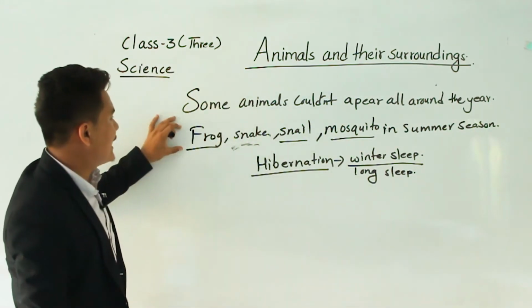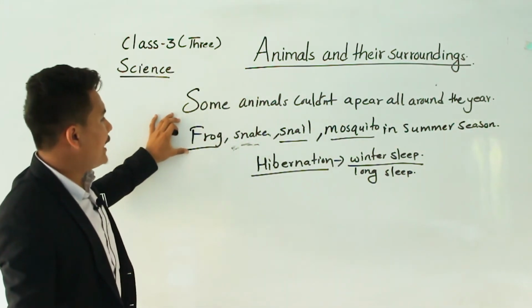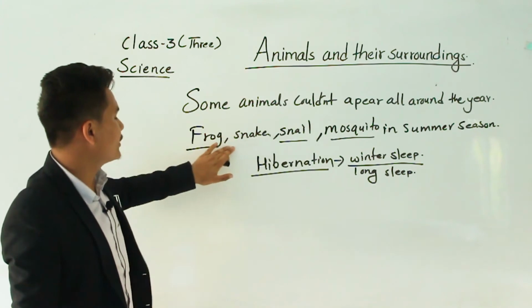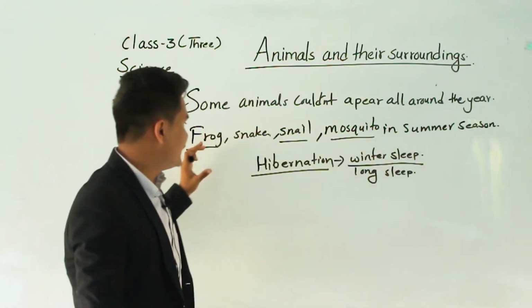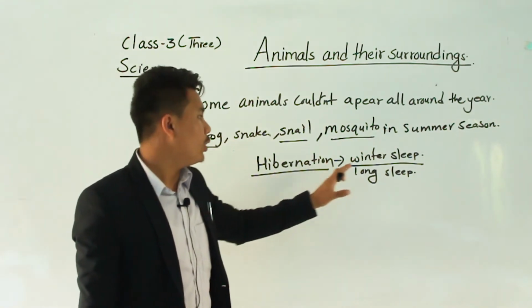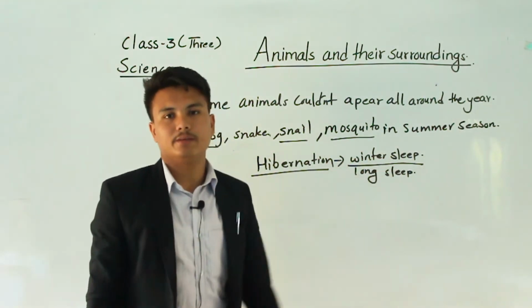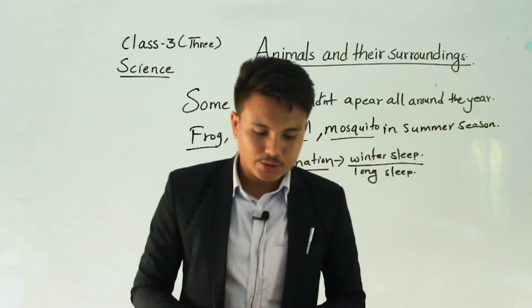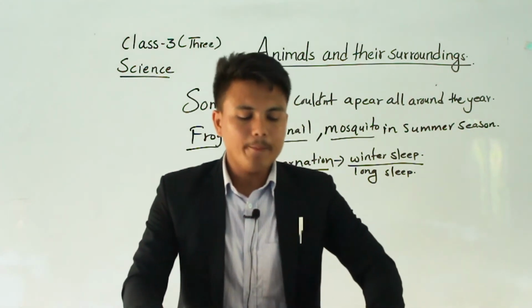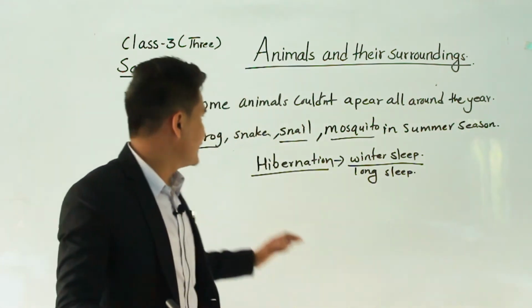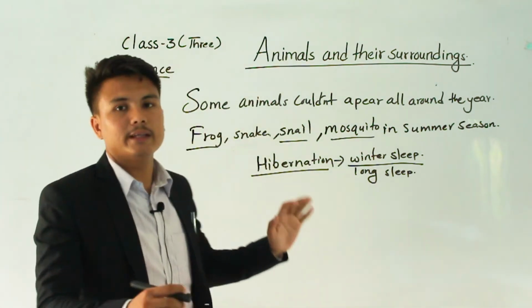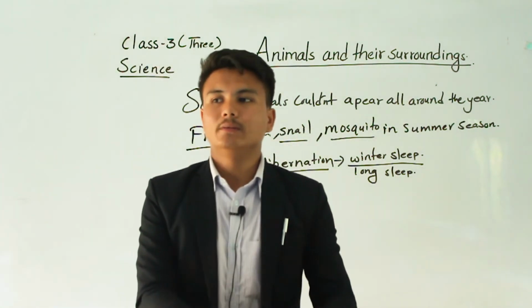These animals remain active and feed. They hunt other animals and eat food in the summer season, but they go into hibernation in the winter season. They find one place and sleep like a dead animal. Six months they are active and six months they live like a dead animal.